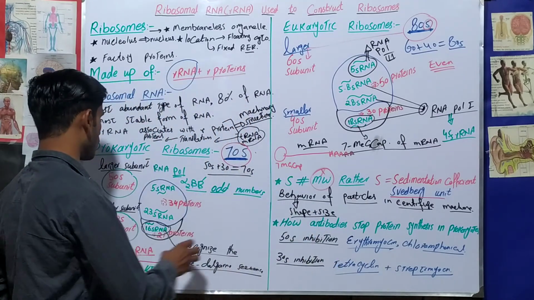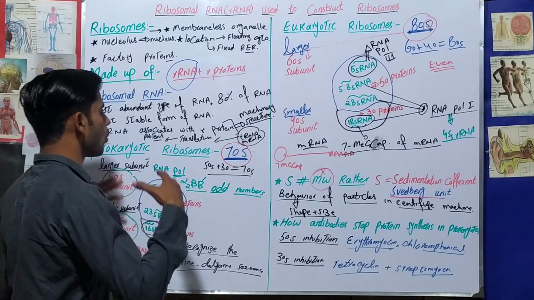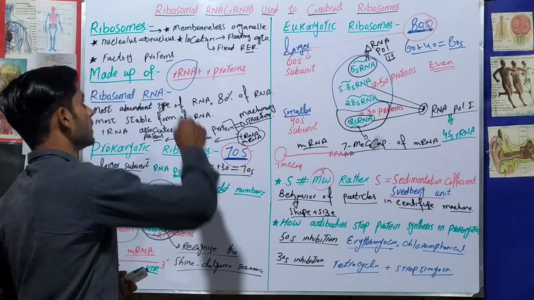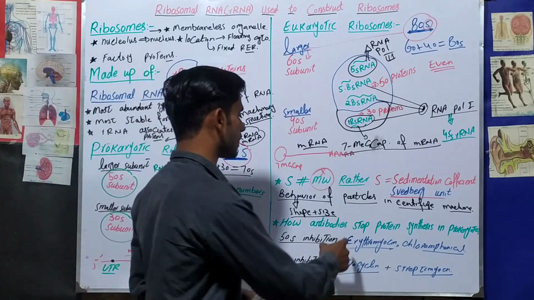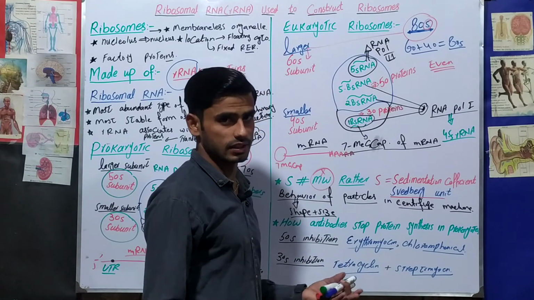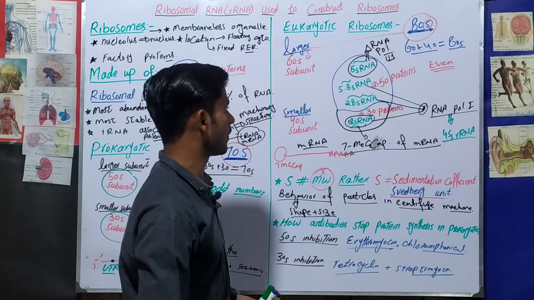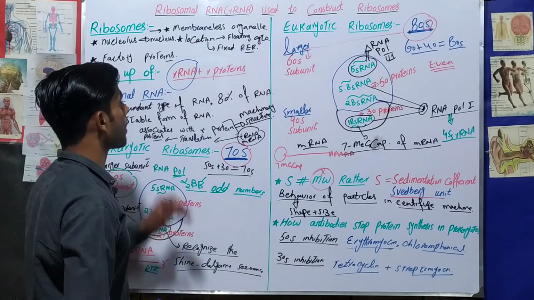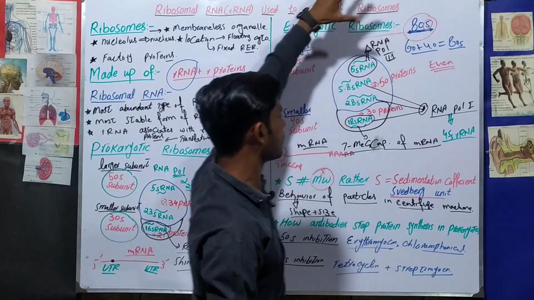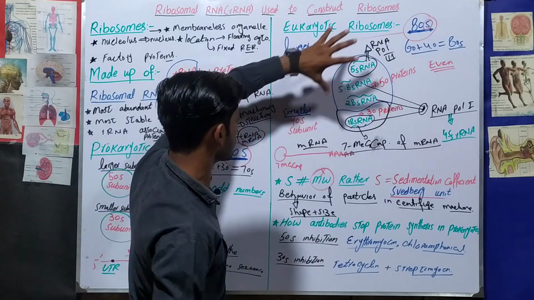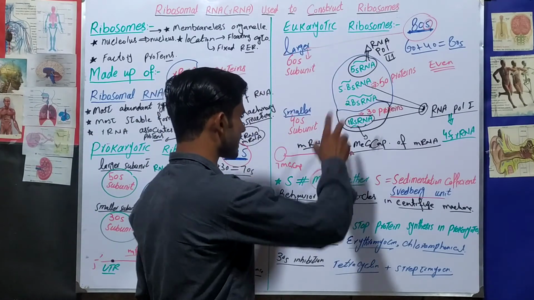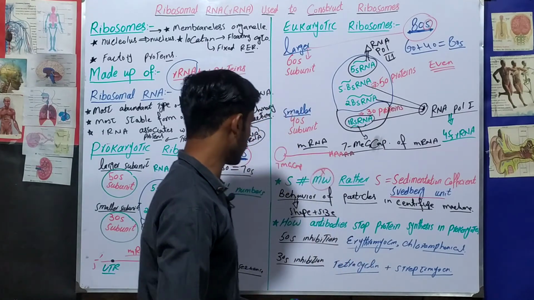When there is no formation of these subunits, then there will be no complete formation of the ribosomes. When there is no formation of ribosomes, then there is no production of proteins. When there is no production of proteins in bacteria and prokaryotes, then prokaryotes will die, and in this way we can cure any disease in our patient. So it was about ribosomal RNA, how ribosomal RNA is used to construct ribosomes. It was a little bit of a concept about that S that I was using once again.